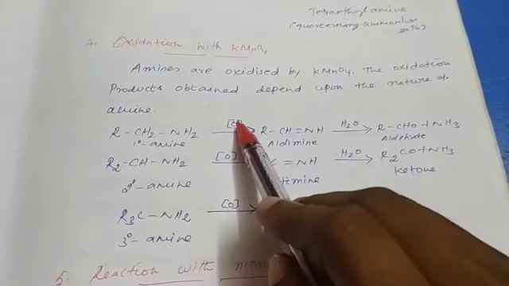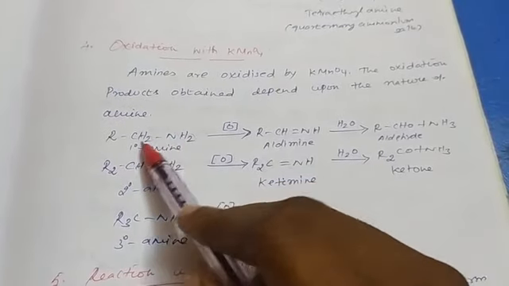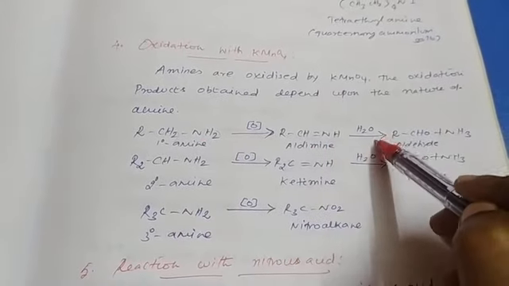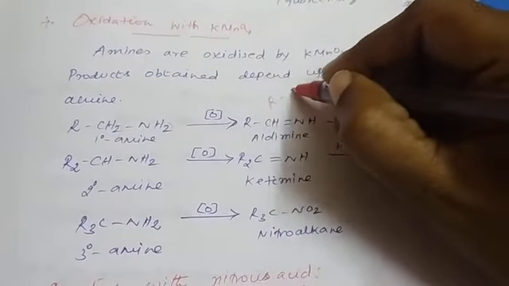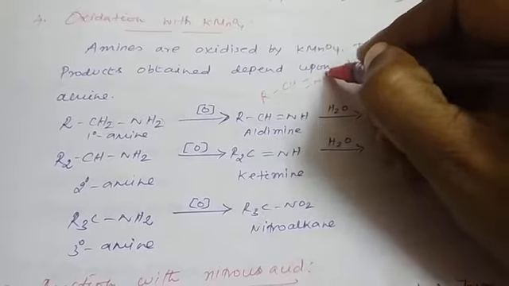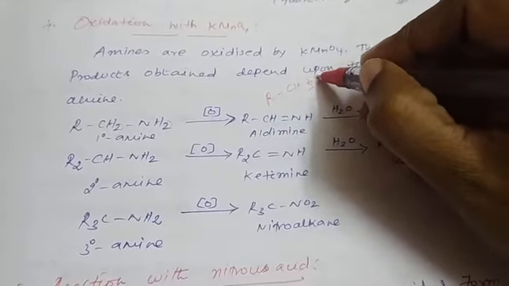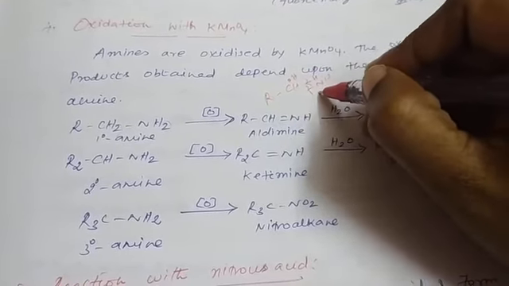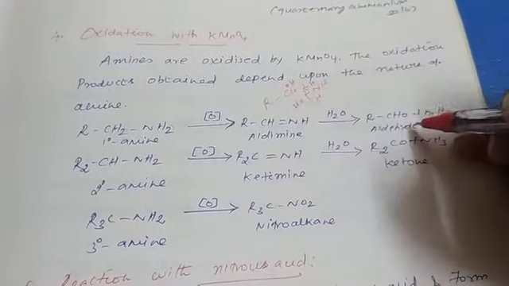In the primary amine, hydrogen is removed, so a double bond is formed here: RCH double bond NH. This is the aldimine, which undergoes hydrolysis to form aldehyde. The reaction is RCH double bond NH. It undergoes hydrolysis, which means this bond is broken. Here we add hydrogen, here we add OH. Then this bond is also broken. Here add hydrogen, this is OH. So this part converts to ammonia and this part converts to aldehyde.